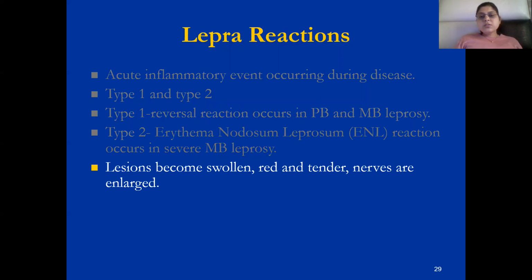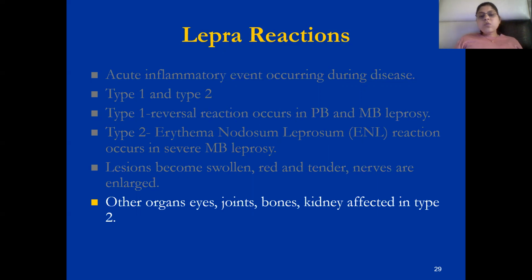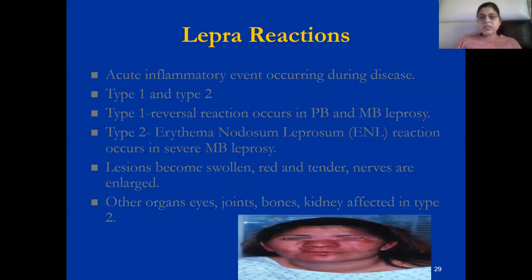Lesions become swollen, red, and tender. Nerves are enlarged. Other organs involved are the eyes, joints, bones, kidney. In type 2, in erythema nodosum leprosum, the organs may be affected. Now, this is multibacillary leprosy, erythema nodosum leprosum. There are swollen, red, tender lesions, and nerves are enlarged.